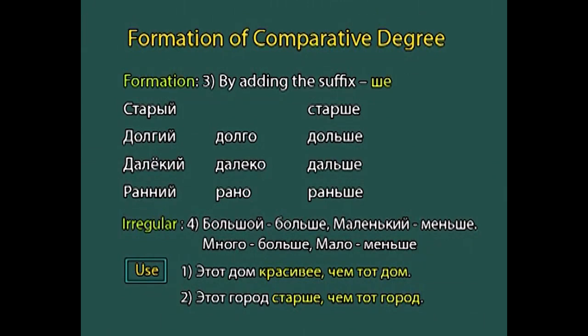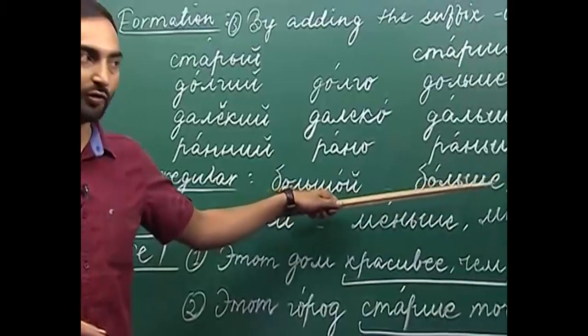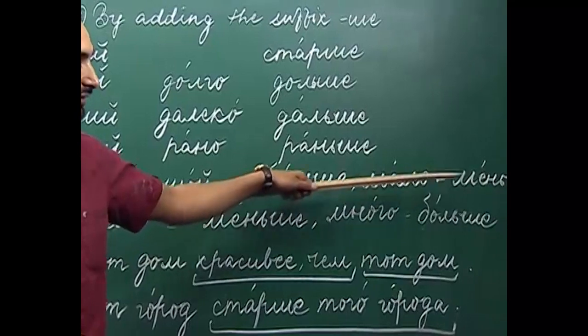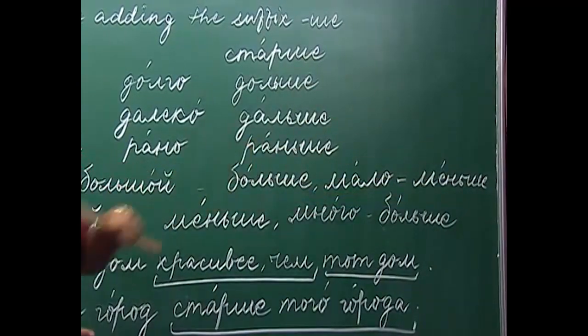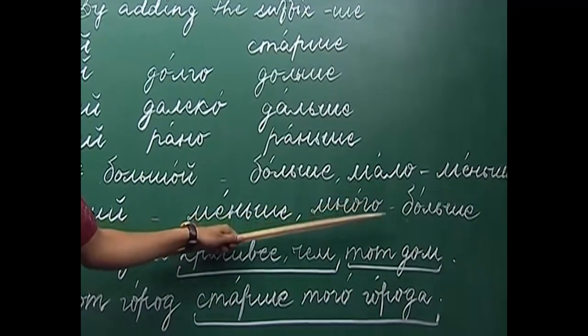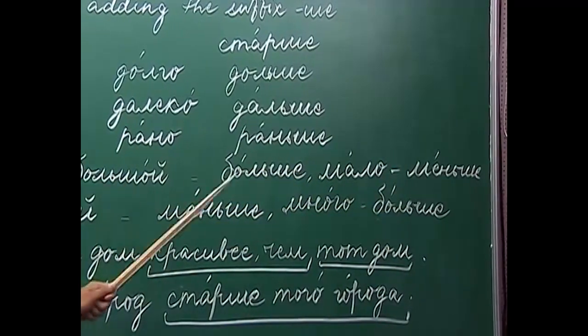Apart from the rules that we follow while forming the comparative degree, there are some irregular formations also. For example, the adjective balshoi has the comparative degree bolshe. The adverb mala has the comparative degree menshe. The adjective malinki, which means small, has the comparative degree menshe, like mala. And the adverb mnoga, which means a lot, has the comparative degree bolshe, like bolshoi.